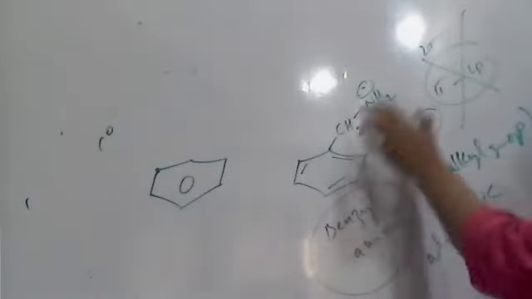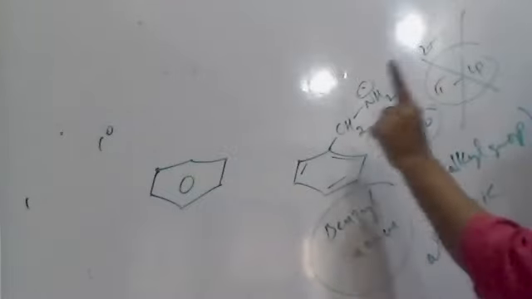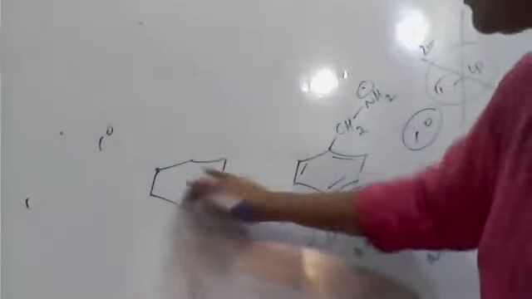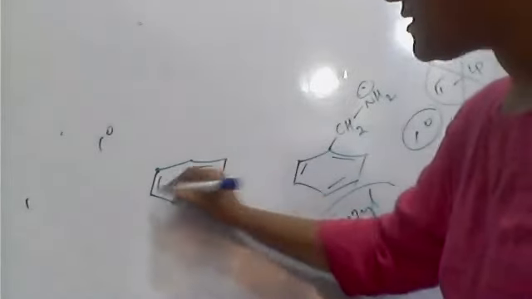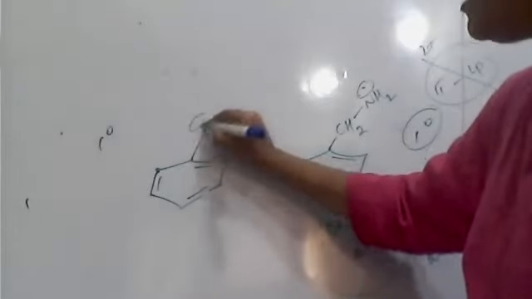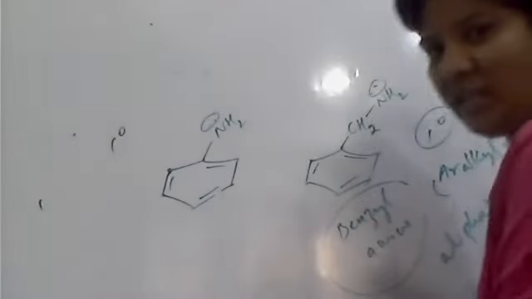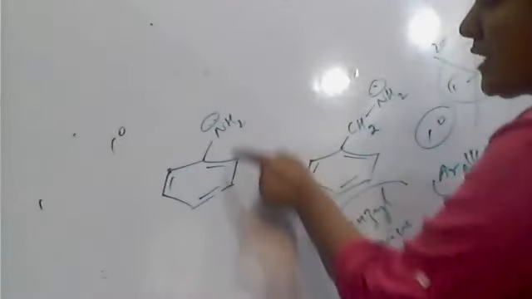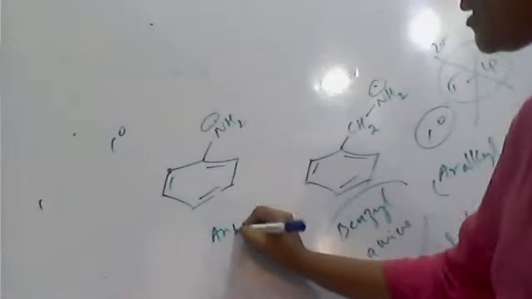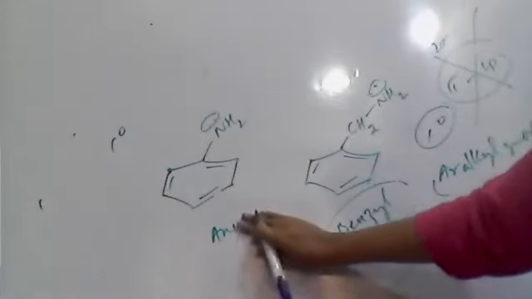If the pi bond and lone pair are separated by only 1 sigma bond, then there will be conjugation. Like here, if an NH2 group is attached to the benzene ring, there is conjugation between the lone pair and the pi bond. So this is benzene attached with the amine, aniline, benzenamine.